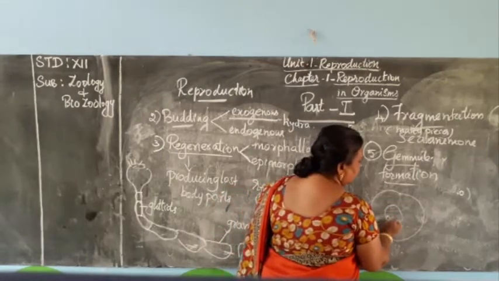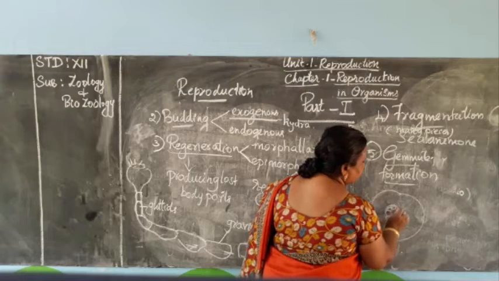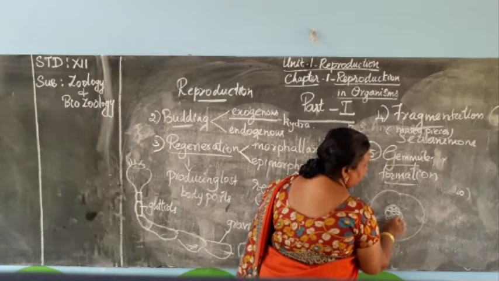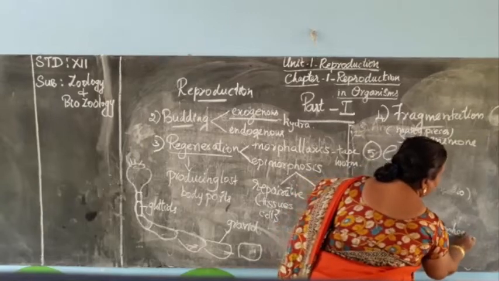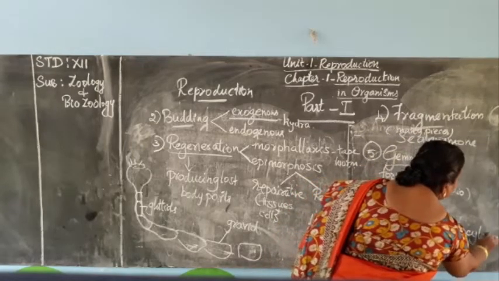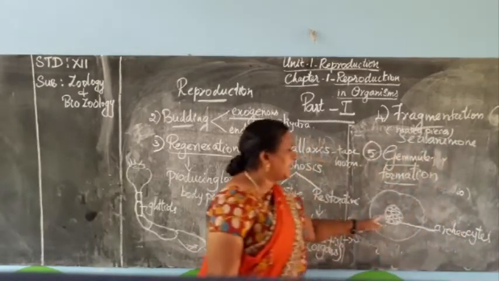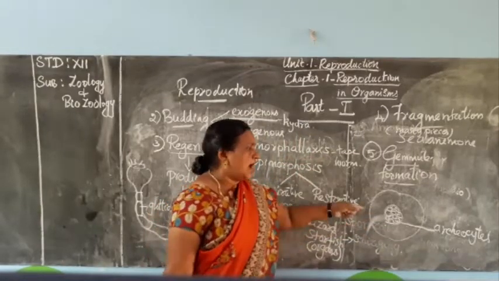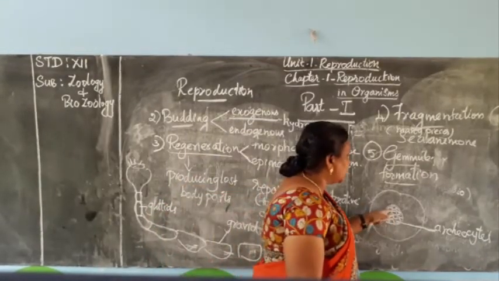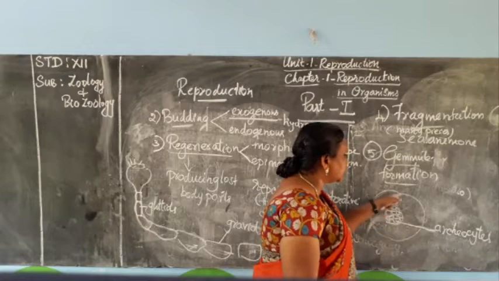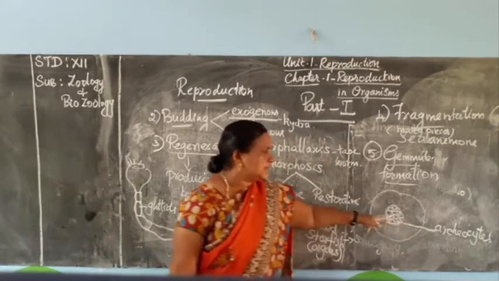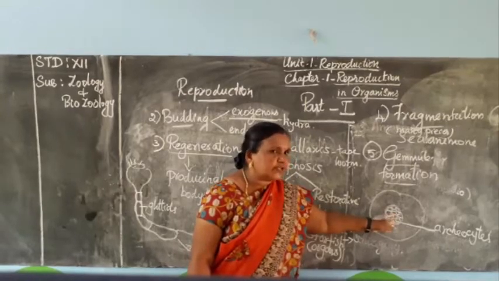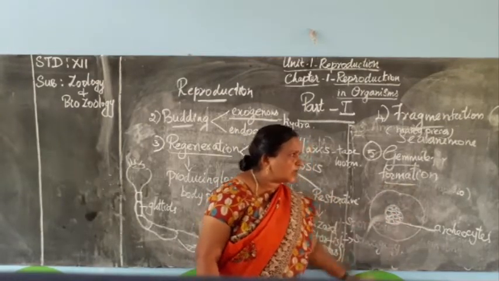These cells are called archaeocytes, and these archaeocytes behave like stem cells. These stem cells are responsible for the nutrition of the whole organism. So during the unfavorable conditions, these archaeocytes give the nutrition for the whole organism.